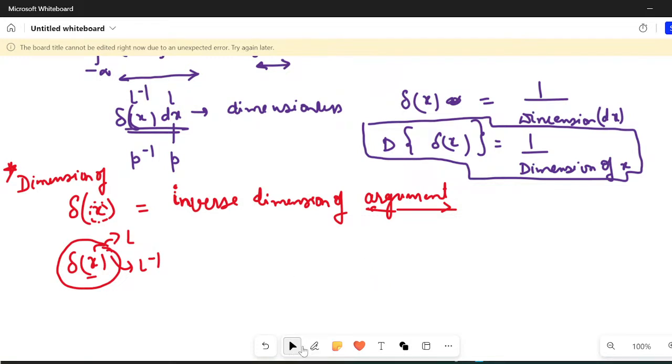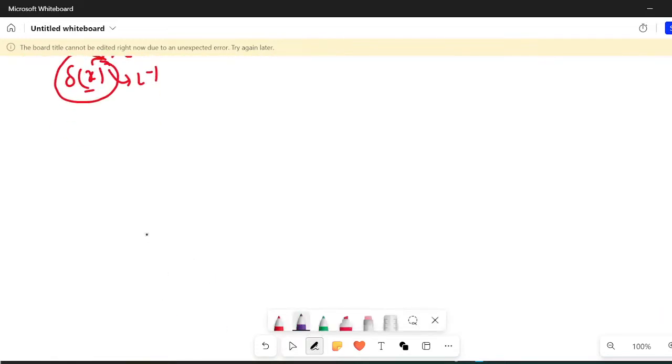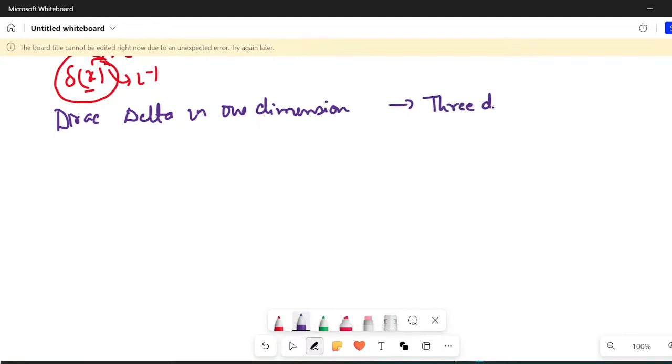Now, without proof I'm writing it; all these things I have done in detail in classes, so you can see those. So till now I was writing the Dirac delta function in one dimension. Now what would be the Dirac delta function in 3 dimensions?